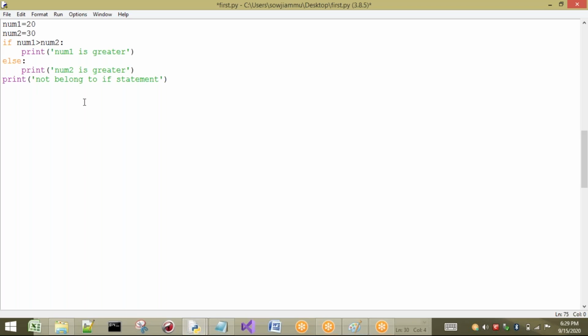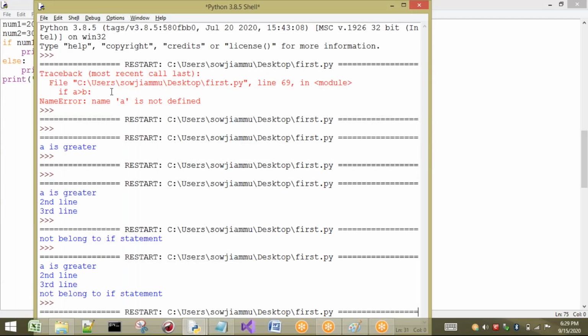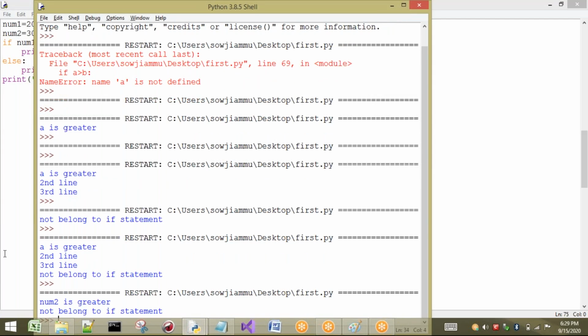So if I execute this program, what will be the output? 20 greater than 30. It is false. So it will print what? Num2 is greater. And what is it going to print? Not belong to if statement. See, the answer is: Num2 is greater and not belong to if statement.